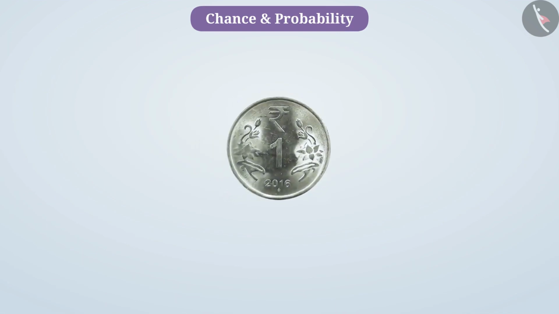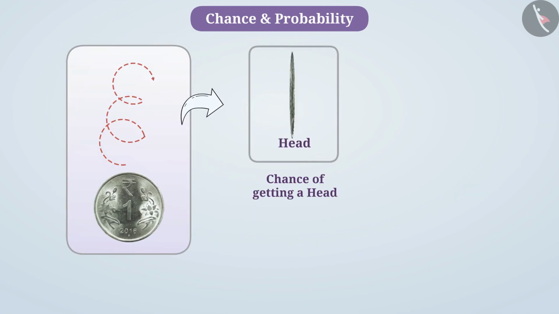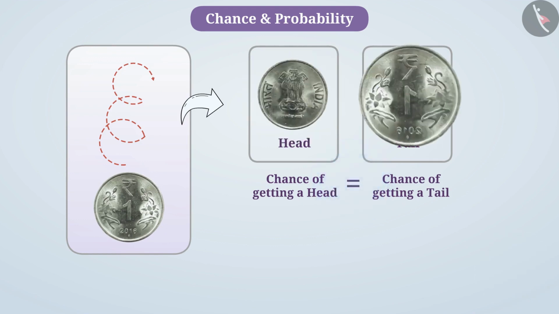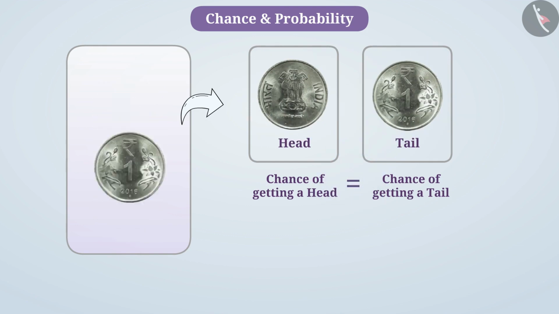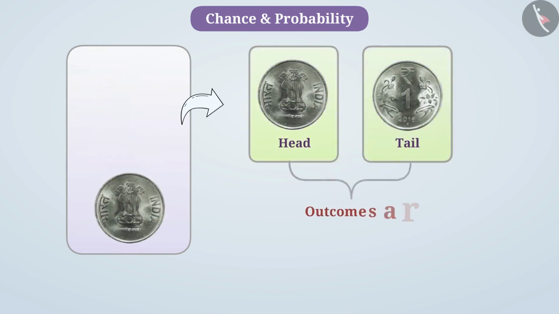Now think, if we toss a coin, will the chance of getting a head be greater or will the chance of getting a tail be greater? Think. On tossing a coin, the chance of getting a head is equal to the chance of getting a tail. We say that the outcomes are equally likely.